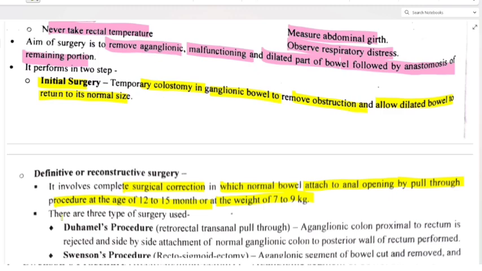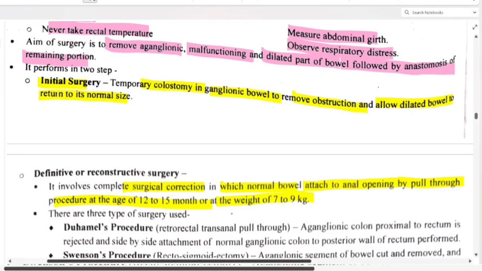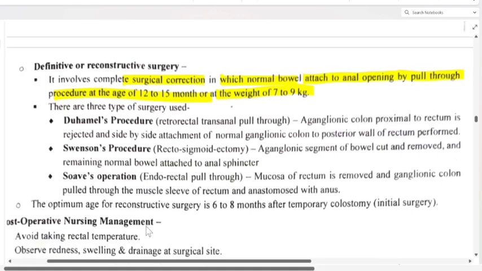We are doing complete surgical correction in which normal bowel is attached to the anal opening by pull-through procedure. There are 3 types of surgery, that is, see, Duhamel's procedure. What is that? It is an exam based question. Okay, so pay attention to these points.